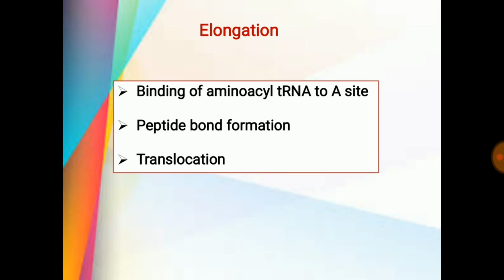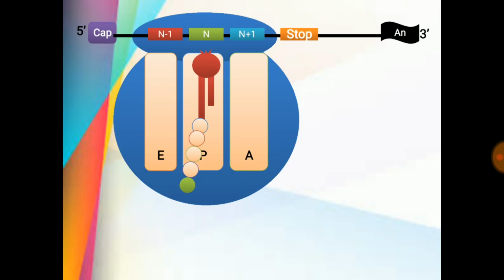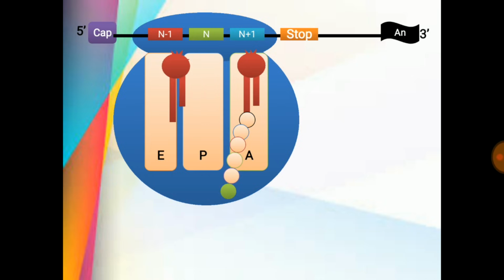Then elongation, it is described in these three steps. This is the animation of elongation. Incoming tRNA with amino acid gets attached to the acceptor site with the help of eukaryotic elongation factor 1 and GTP. This diamond shape is the eukaryotic elongation factor 1 and the black colored circle indicates GTP. Then peptide bond formation occurs and chain elongation occurs. Then deacylated tRNA will exit from the exit site.